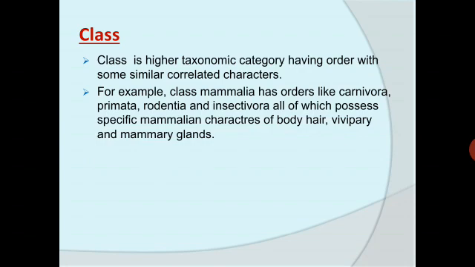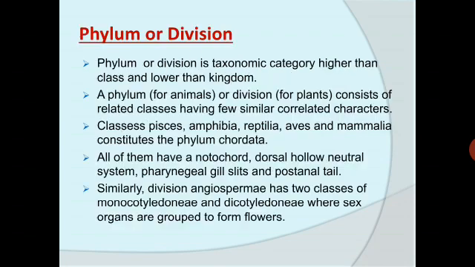For example, class Mammalia has orders like Carnivora, Primata, Rodentia and Insectivora, all of which possess specific mammalian characters of body hair, vivipary and mammary glands. So class is a higher taxonomic category which is coming above the order with some similar correlated characters. So it is including the orders. That is about the class.